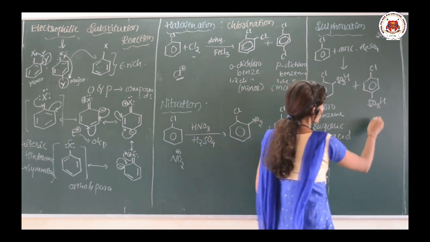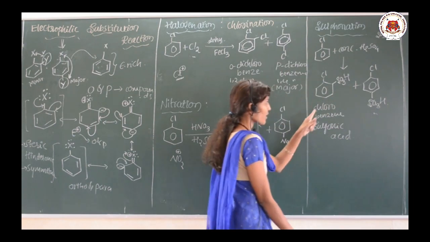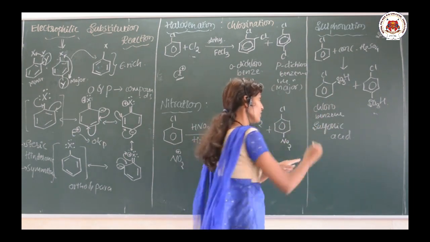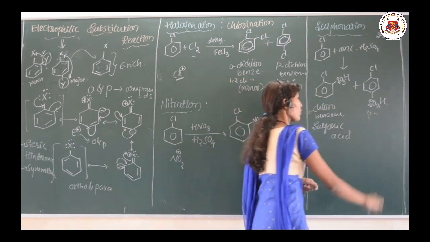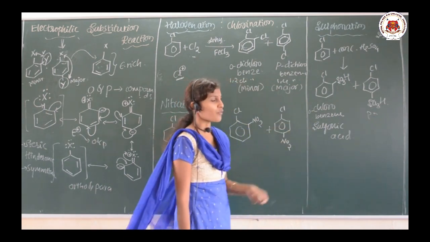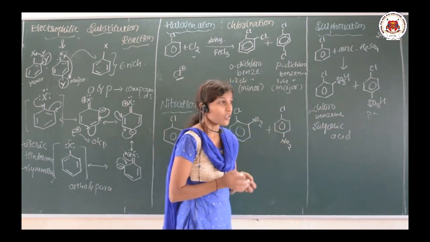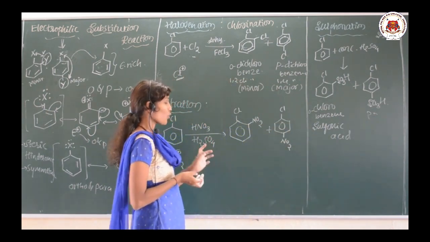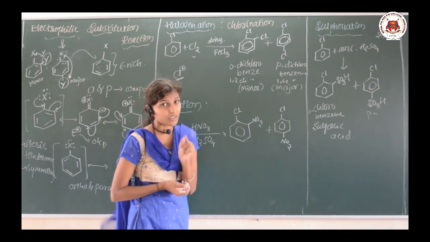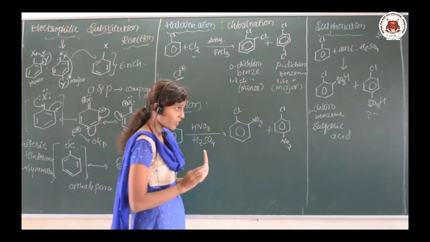Okay, this is also chlorobenzene sulfonic acid, but it is orthochlorobenzene sulfonic acid, while this one is parachlorobenzene sulfonic acid. Clear? So now we are talking about the electrophile generation you have studied in your first PUC.